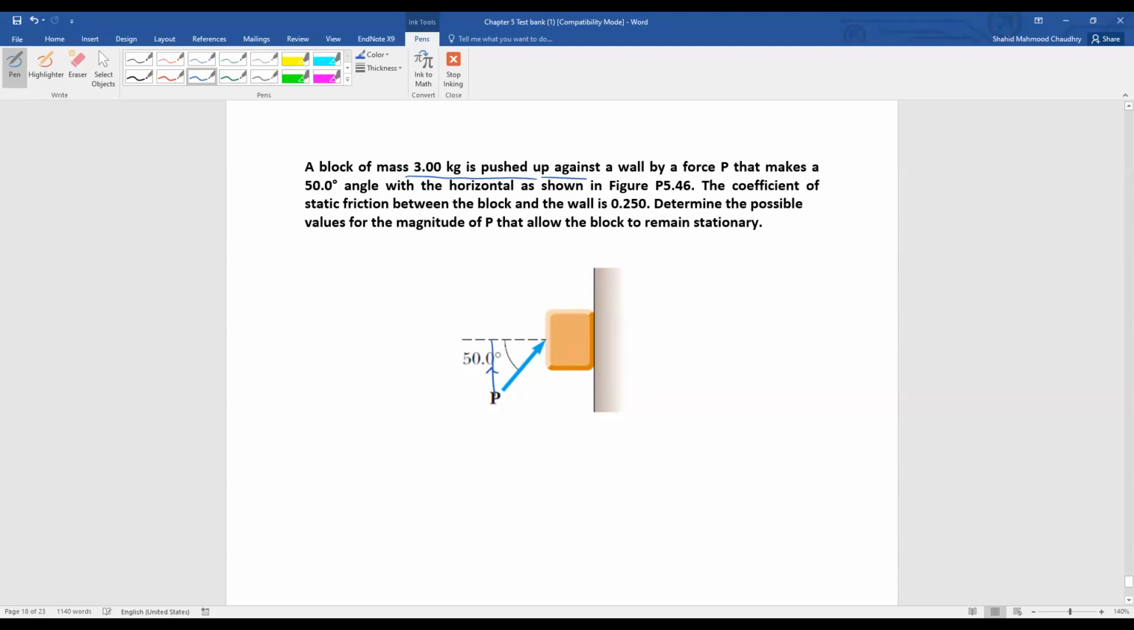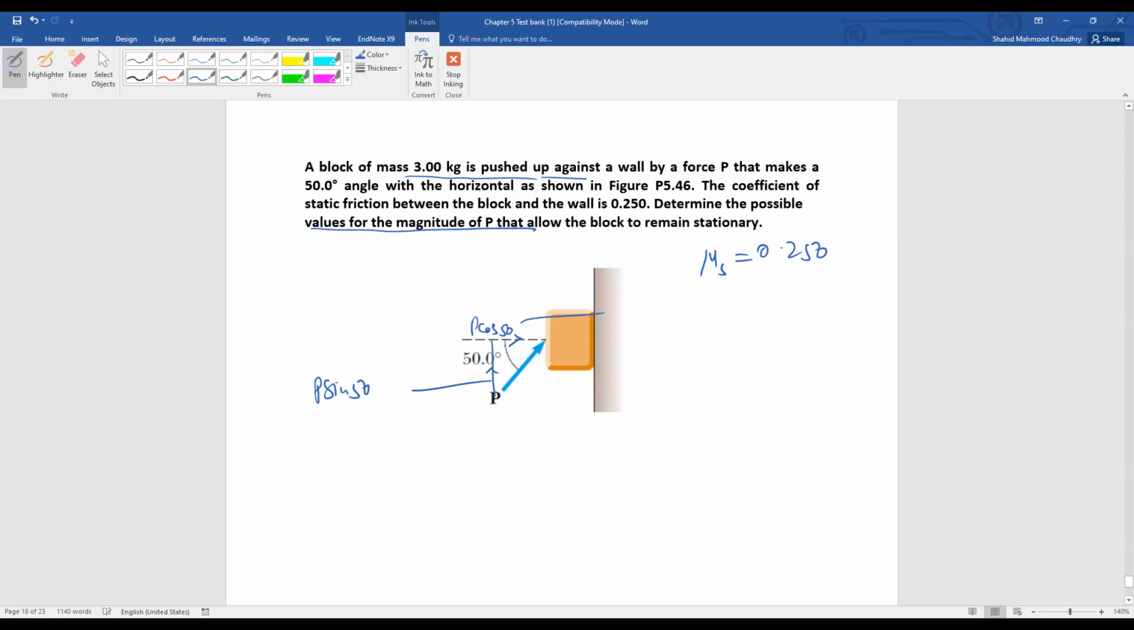So make the component first. This is component. This is component. So this is P sine of 50. This is P cos of 50. With the horizontal, the coefficient of static friction between the block and the wall is static friction is 0.25. Static mean it is stable, 0.25. Determine the possible value for the magnitude of P. So this is the P.